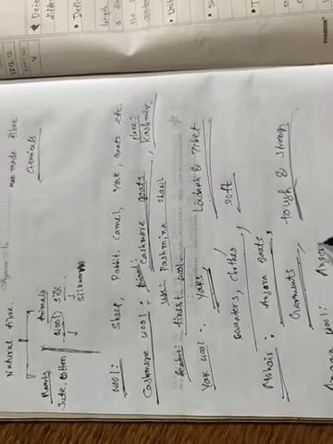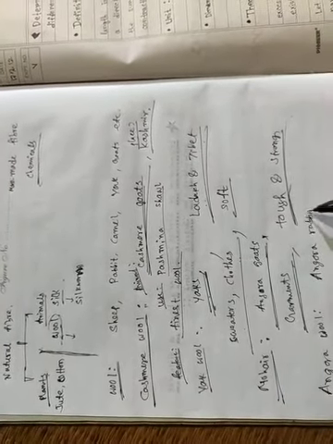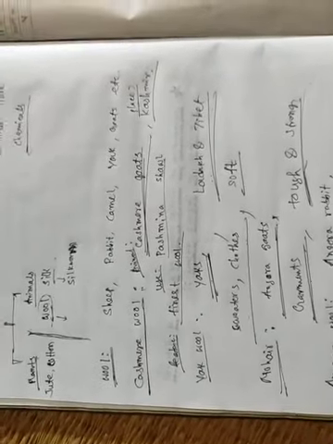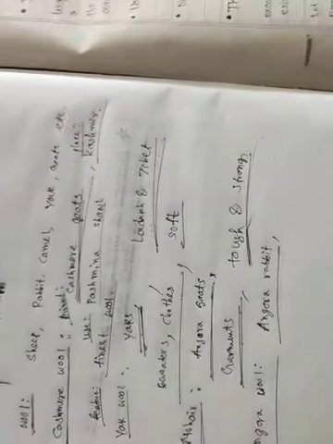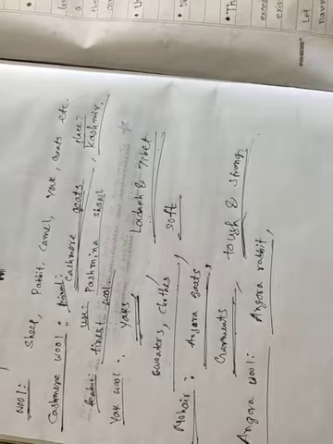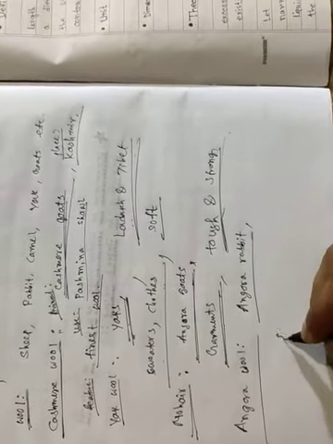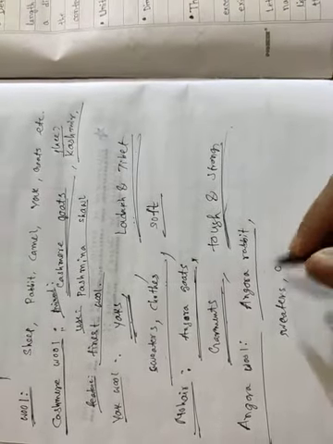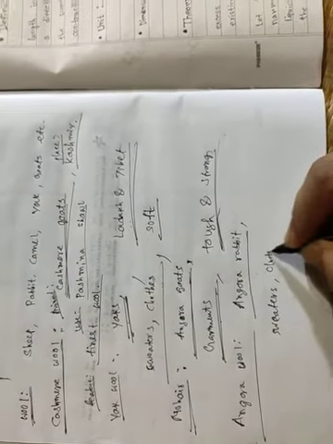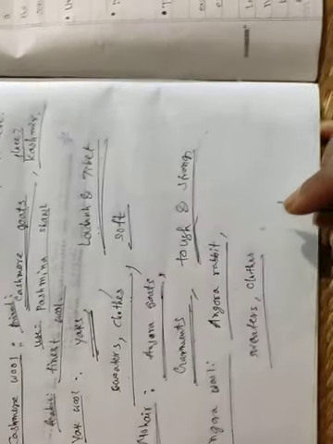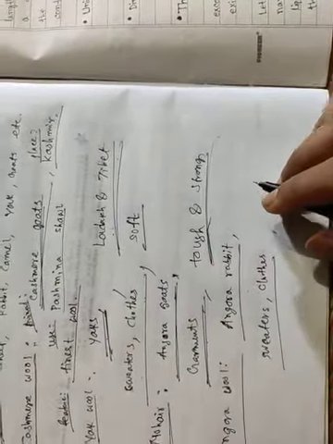Next, Angora wool. Angora wool is obtained from the Angora rabbit. So name of the animal, Angora rabbit. Next, place, not given. Uses, to make sweaters, clothes. And feature, long and soft.